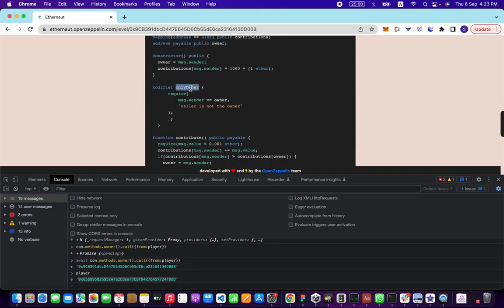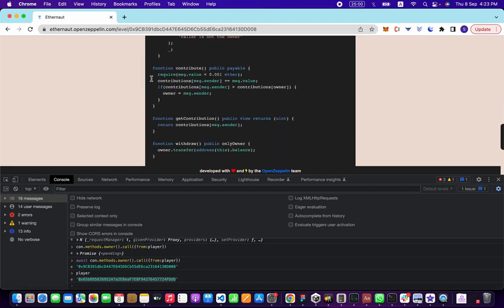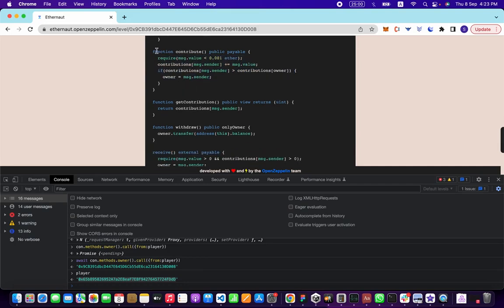This is a modifier saying that only the owner can call it. Contribute: what is it doing here? You can only contribute less than 0.001 ETH, and if you contribute more than the owner, then you can be the owner. This is a joke.